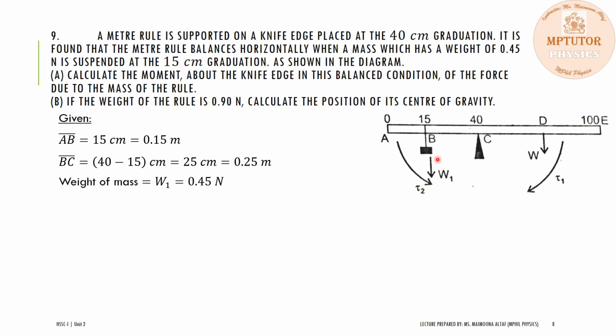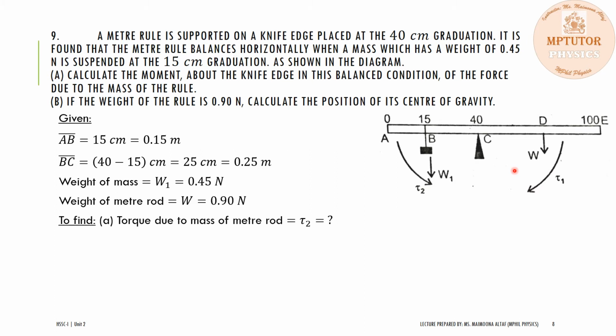And the weight of the mass is given, that is 0.45 Newton, and the weight of the meter rod is 0.90 Newton. And we have to find out the torque due to the mass of the meter rod, that is torque 2, and we have to find out the position of the center of gravity of the meter rule.